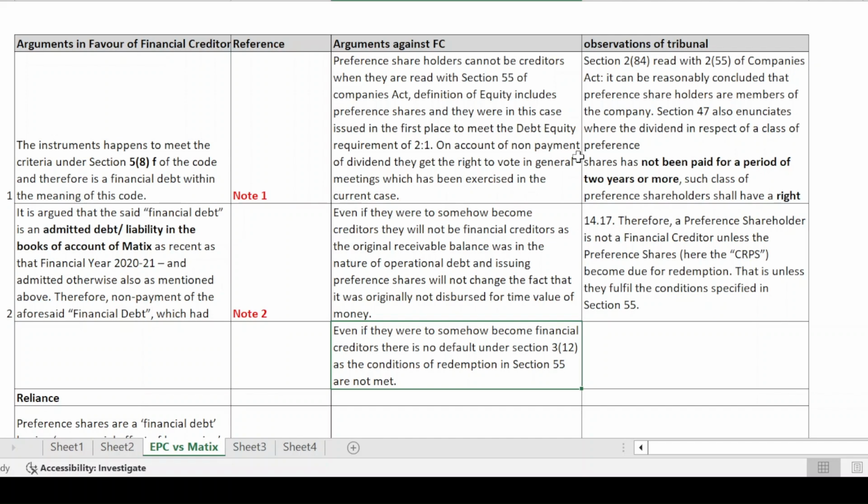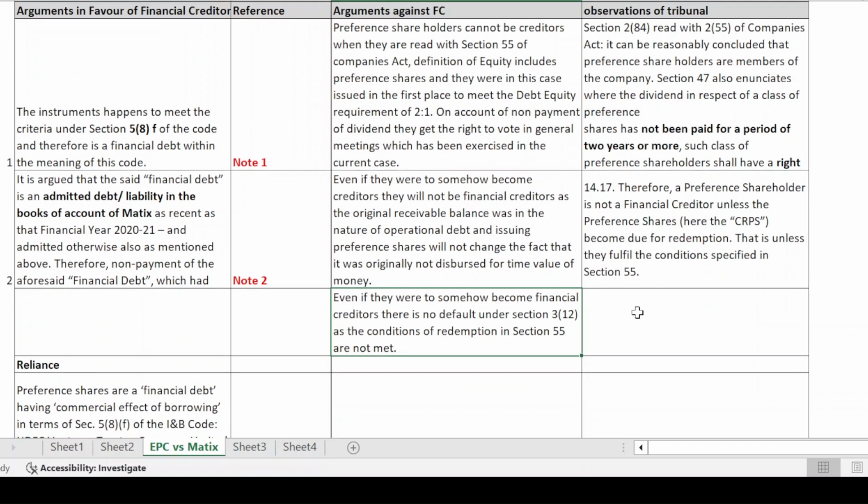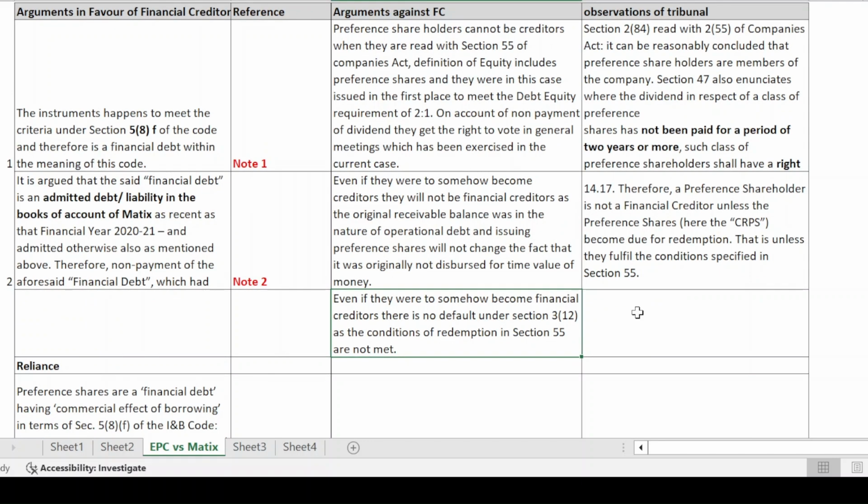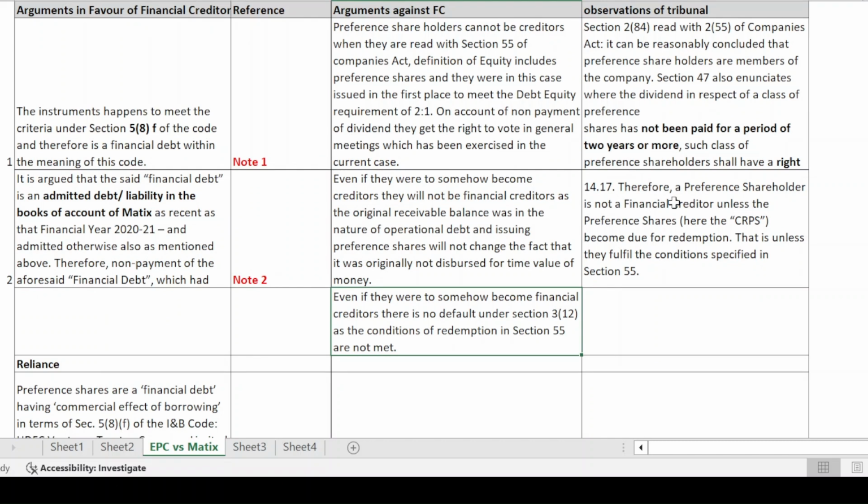Now, the tribunal looked at the first line of defense read with the third and said that section 55 is actually talking about the condition of redemption, and therefore, unless and until the provisions of section 55 are met, the holder of the cumulative redeemable preference shares will not step into the shoes of a financial creditor, and therefore the first line of defense will hold true, and the holder will be treated as an equity shareholder. And to substantiate their claims, section 2(84), 2(55), which provides a definition for members and a definition for a share, which also includes preference shares, of the Companies Act, has been taken.